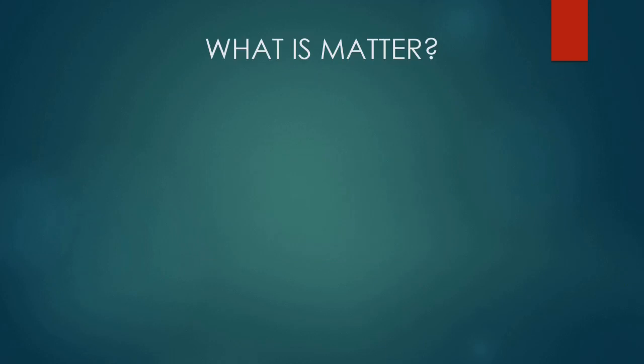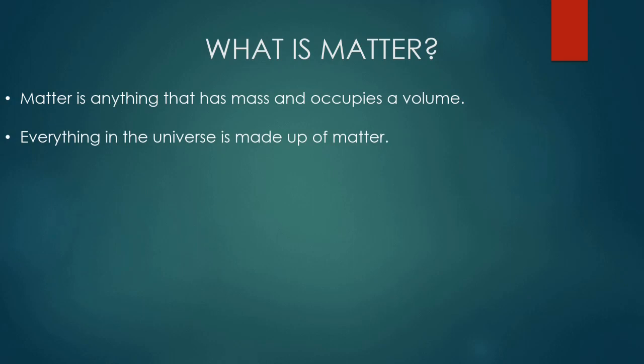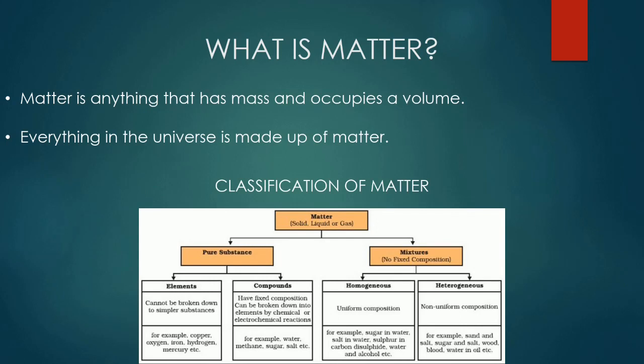Next, we have to learn what is matter. Matter is anything that has mass and occupies a volume. Everything in the universe is made up of matter. Everything you see around you is made up of matter. Now, matter is classified into pure substances and mixtures. Pure substances are further classified into elements and compounds.